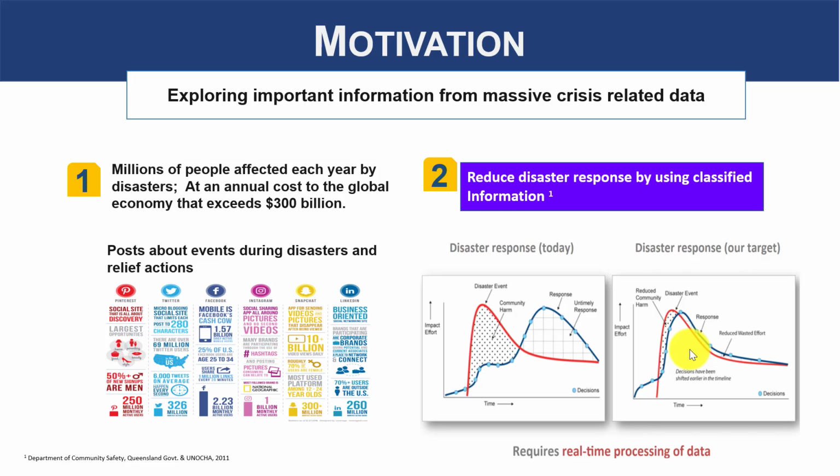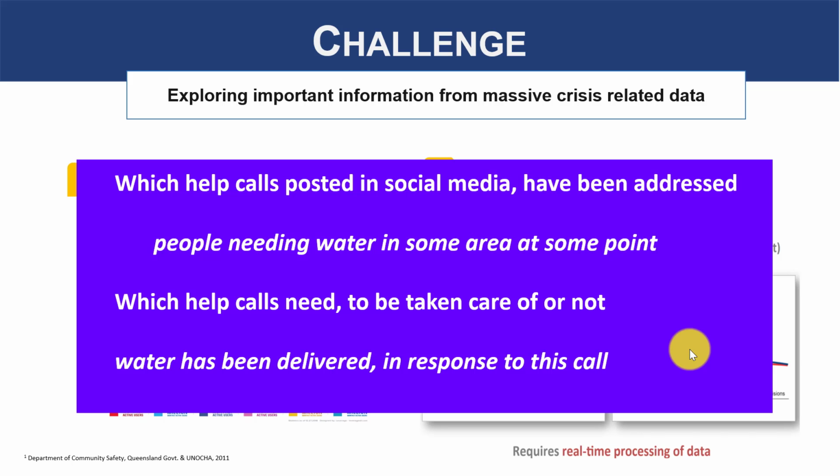So number two, due to the huge amount of posts produced in a very short time, the challenge for casualties and volunteers is to figure out which help calls posted in social media have been addressed. For example, people needing water in some area at some point, and which need to be taken care of or not. For example, water has been delivered in response to this call.